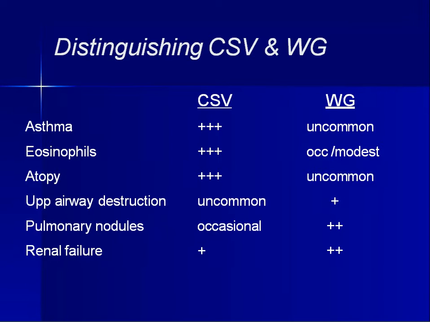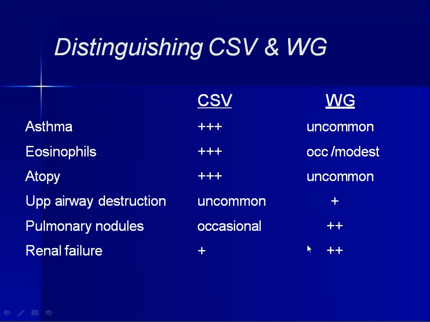So a patient presenting with palpable purpura, and renal involvement and pulmonary involvement, then the presence of asthma preceding the complaints, and eosinophils on the blood picture, and history of atopy, then you can go towards Churg-Strauss vasculitis.